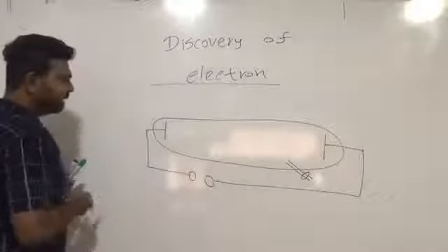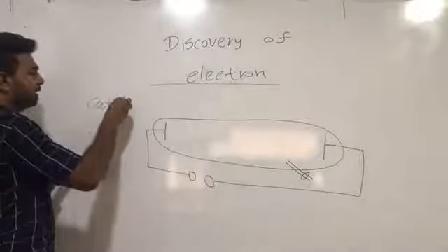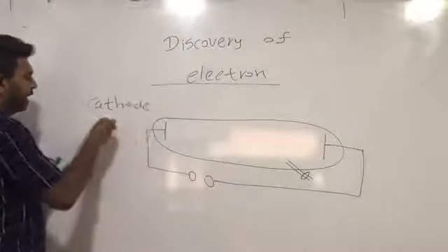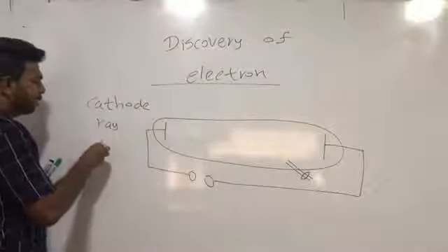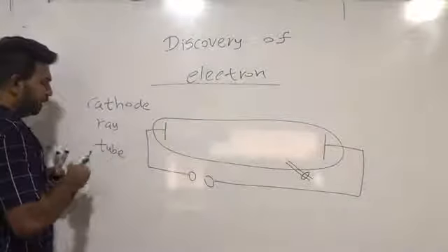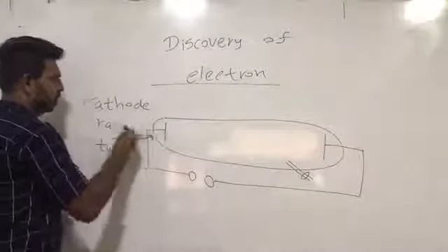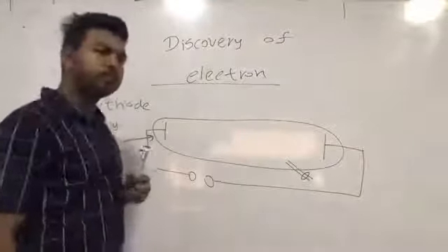We call this apparatus the cathode ray tube. So this is the cathode ray tube, and this is the power supply.